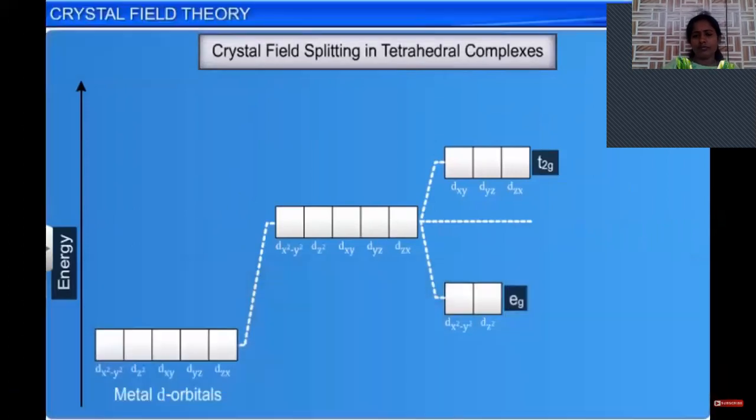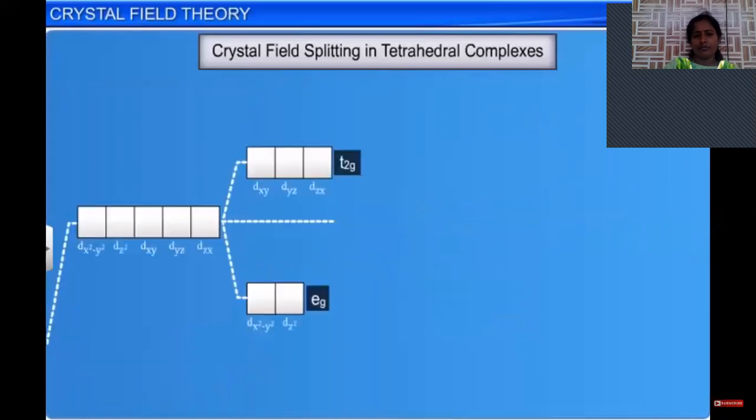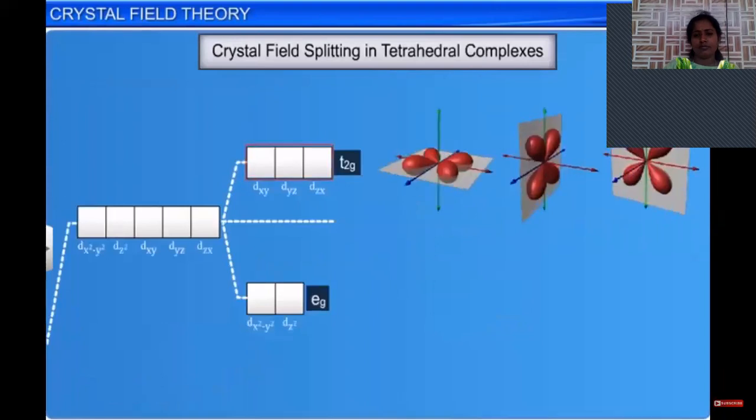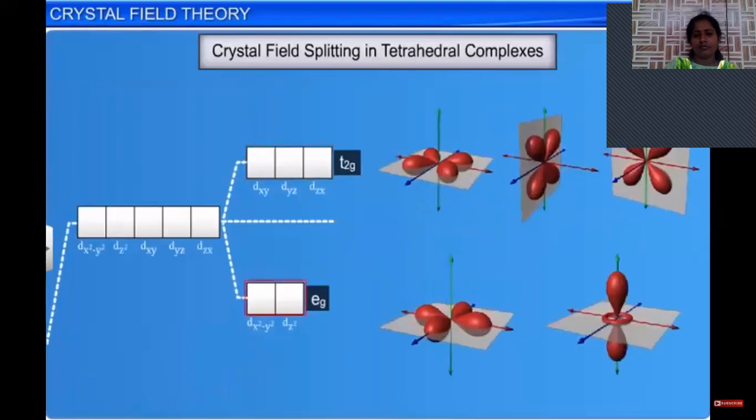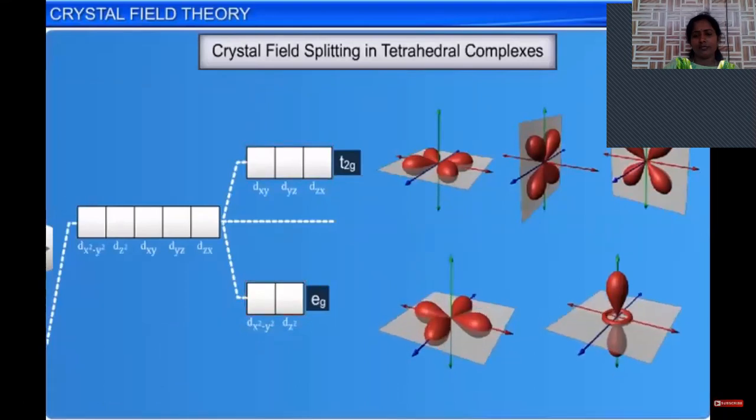You can observe from the figure that the ligands interact more with the t2g orbitals than the eg orbitals lying between the axes. This is because the t2g orbitals are oriented along the direction of the approach of the ligands.